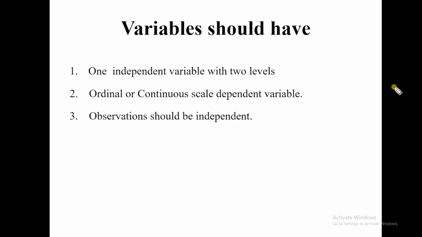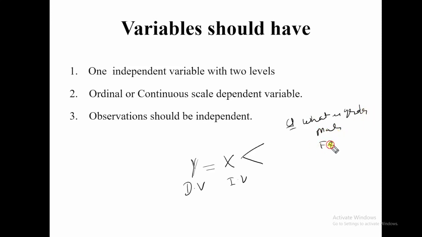Now what should be the condition of the Mann-Whitney U test? Basically there should be two variables, a dependent variable and an independent variable. This is my DV and this one is the IV. There are two categories, and the question should be mutually exclusive, like what is your gender, because gender is mutually exclusive, male and female, only two categories.